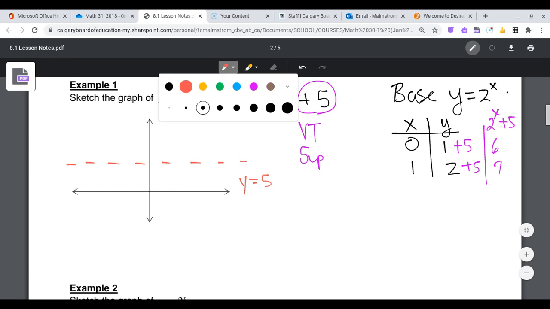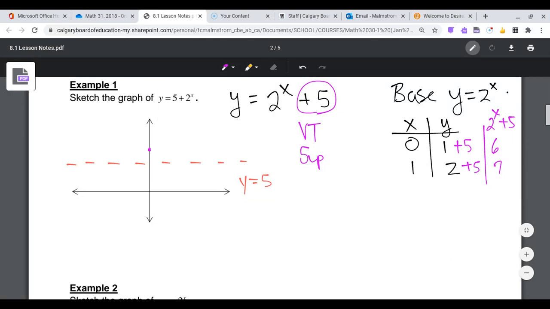Y equals 5. It asked us to label. So our y-intercept moved from 0, 1 to 0, 6. And then we have the point 1, 2 moving to 1, 7. And then we're just going to do our best to give a little sketch of the graph.